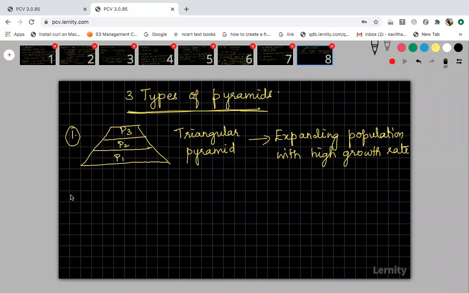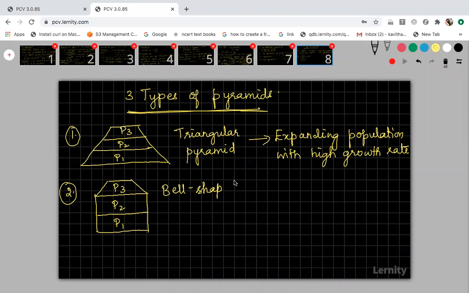Now the second type of pyramid you are going to get is a bell-shaped pyramid. It will be like this, again represented as P1, P2, P3. This is the bell-shaped pyramid.